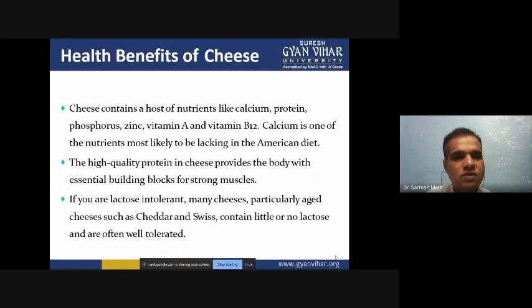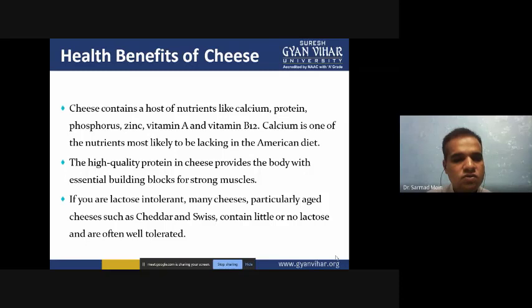Now health benefits of the cheese. Cheese contains a host of nutrients like calcium, protein, phosphorus, zinc, vitamin A, and vitamin B12. Calcium is one of the nutrients most likely to be lacking in the American diet, and that's why cheese is very important. If the population can consume more cheese, they will be more nourished. High quality protein in cheese provides the body with the essential building blocks for strong muscle.